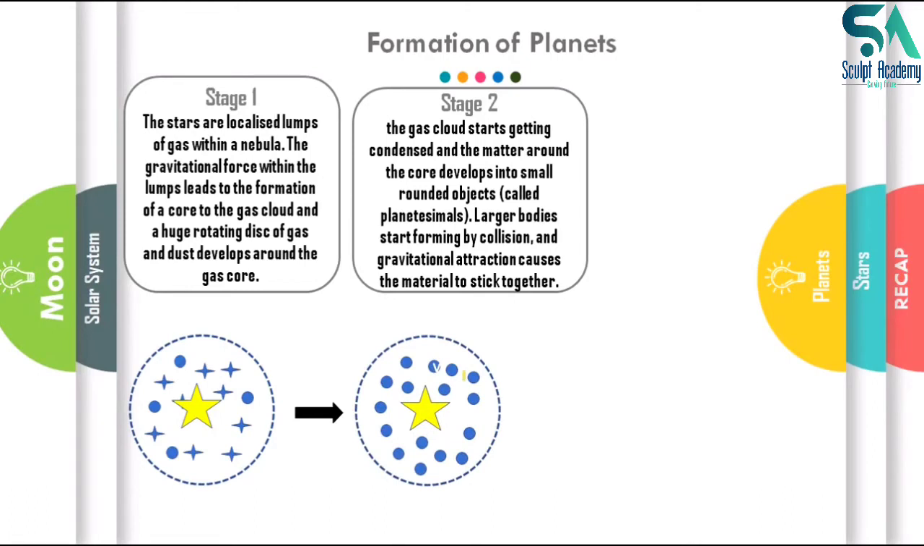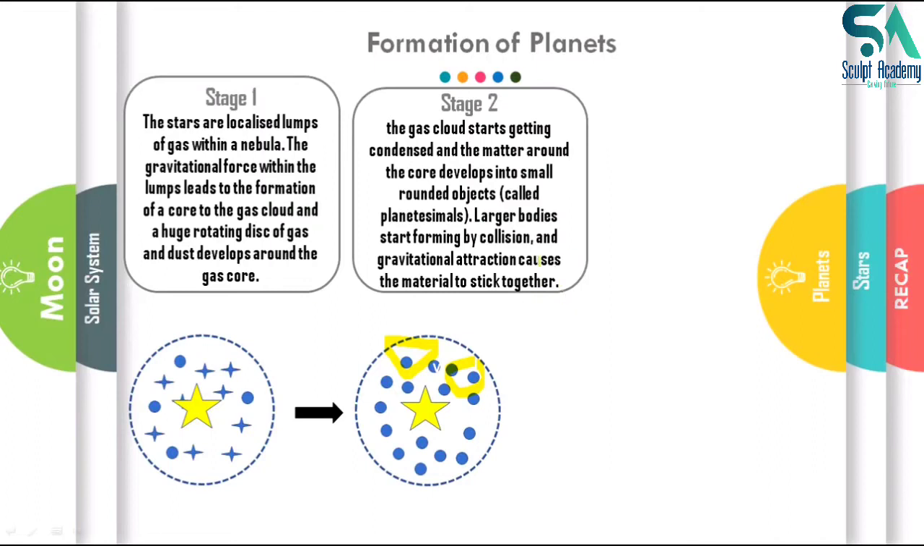Stage 2: the gas cloud starts getting condensed and the matter around the core develops into rounded objects. All the matter that we were seeing in the form of particles has now developed into rounded objects, which are also called planetesimals. These rounded objects that you are seeing here are known as planetesimals, right? These planetesimals started colliding with each other, and due to this non-elastic collision, gravitational attraction causes the matter to stick together.